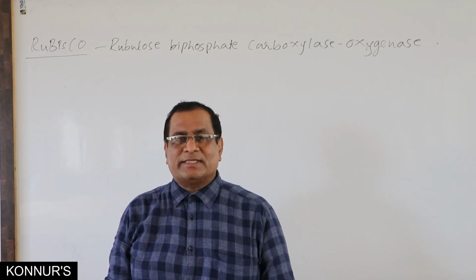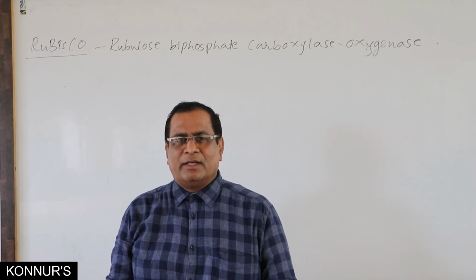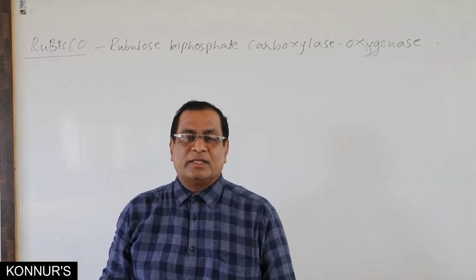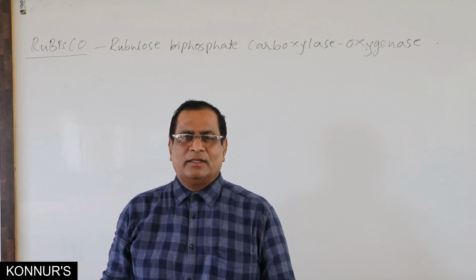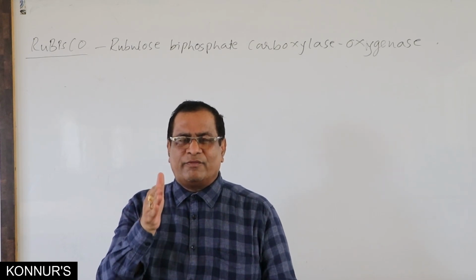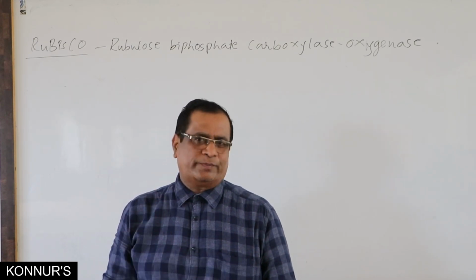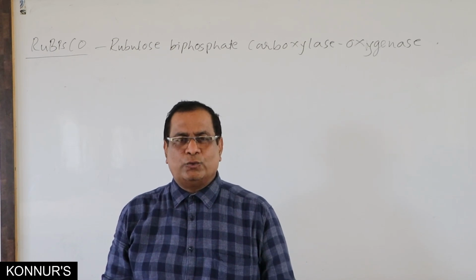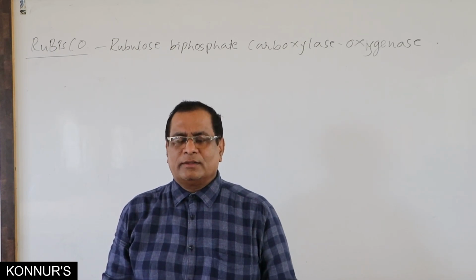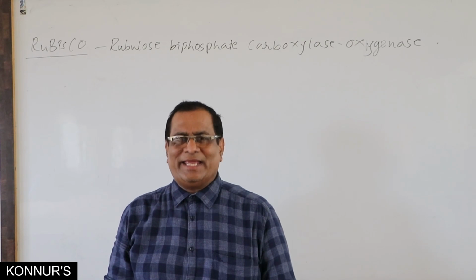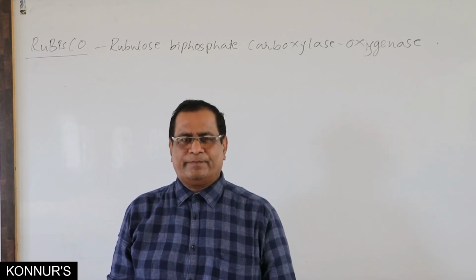Especially this enzyme takes part in the first step of C3 pathway. That is RuBP fixes CO2 to form two molecules of 3-PGA, phosphoglyceric acid.